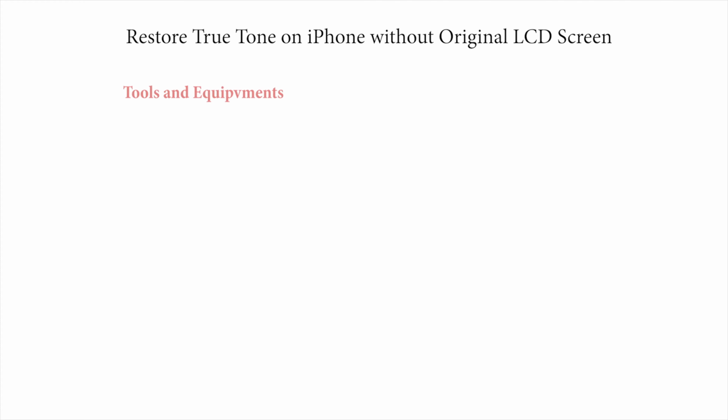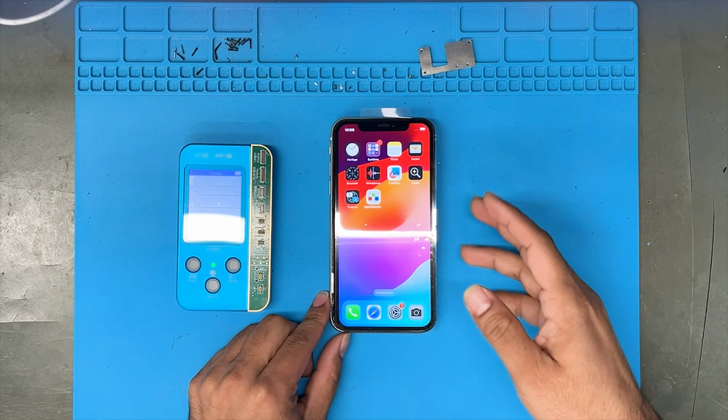Today I'm going to show how to restore the original display true tone from the phone if your screen is broken or does not have the original display. What you need to do this job: you need a computer and a JCID programmer machine, and you also need JCID repair tools. This is my new repair phone.